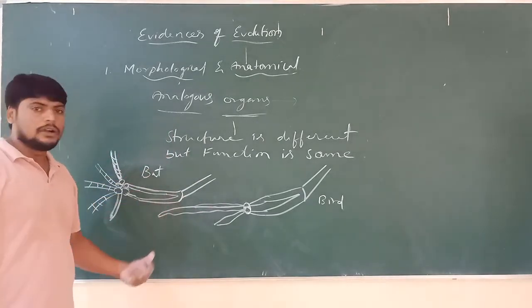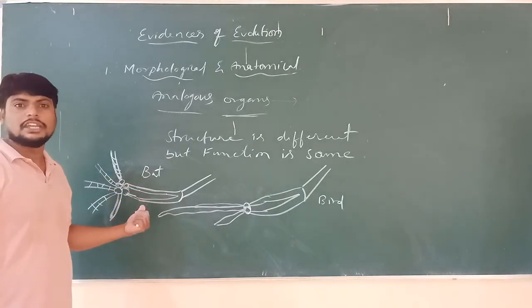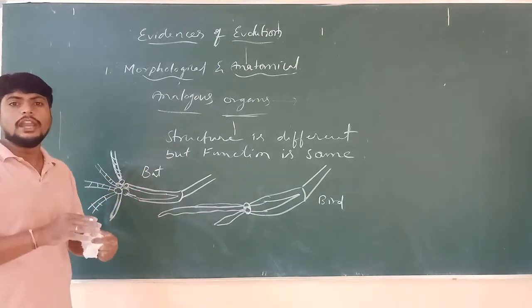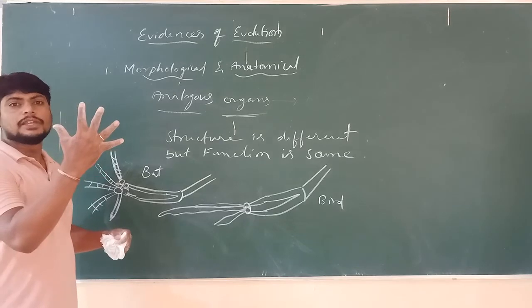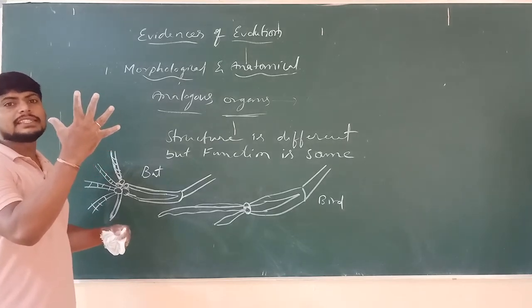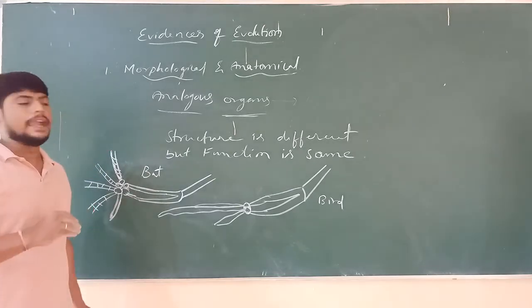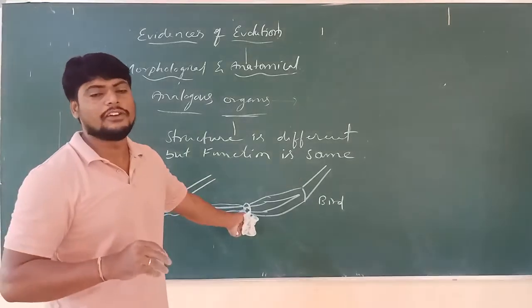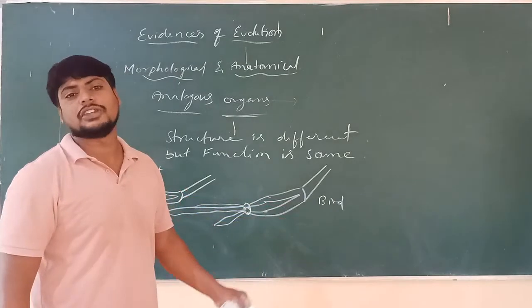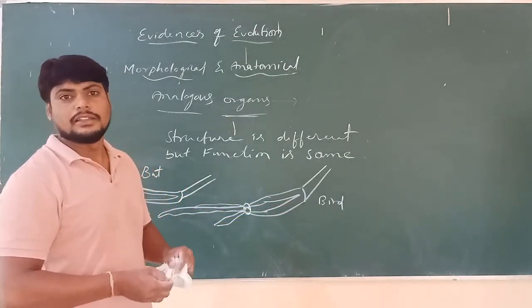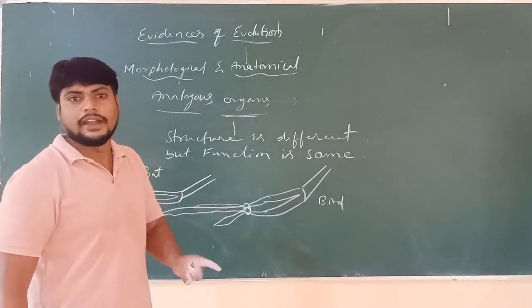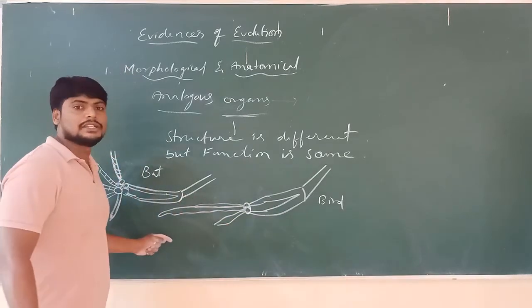And the bat and bird's wings: the bat consists of a skin folding in between the fingers. If you observe, in between the fingers there is a skin, the patagium. That is found in the bat, but it is not found in the bird, and birds consist of feathers. So the structure is different, but the function is the same.